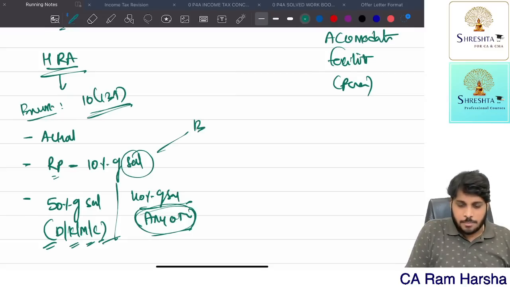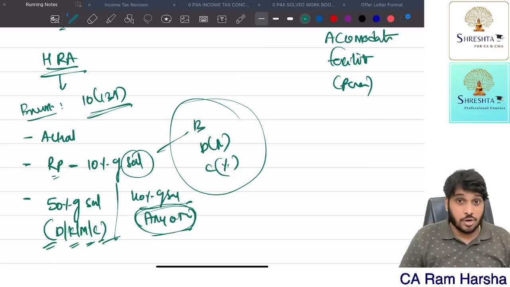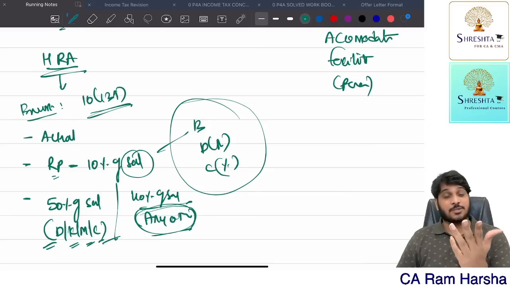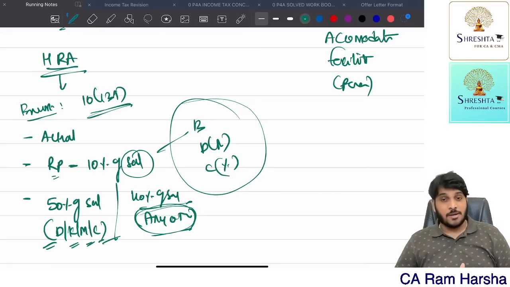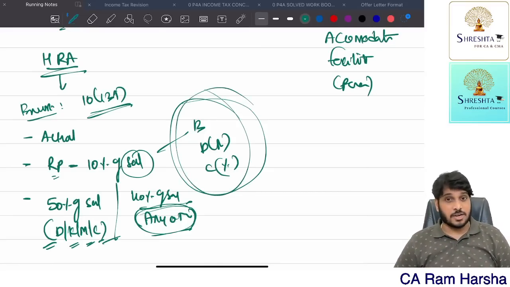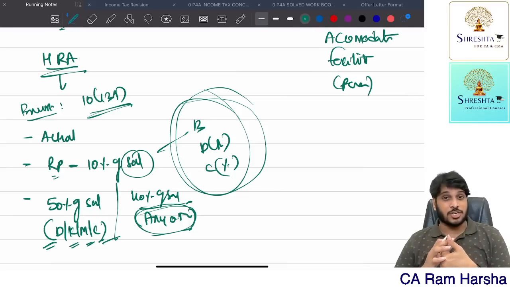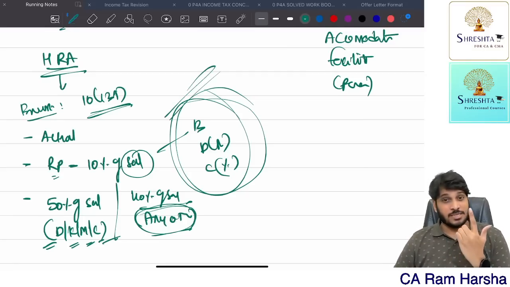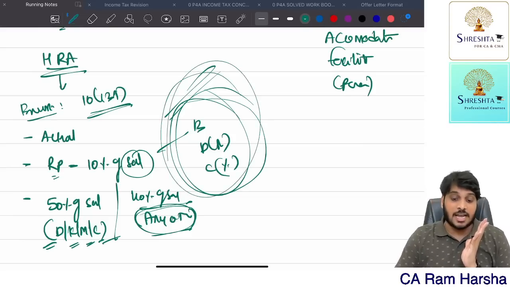Salary means what? Basic, DA for retirement, commission as percentage of turnover. I told you for 5 purposes salary means the same: RPF, HRA, gratuity where Act is not applicable, leave encashment, VRS. In all these 5 cases, salary means basic plus DA for retirement plus commission as percentage of turnover. We already completed gratuity where Act is not applicable. One-time salary we discussed, VRS we completed, leave encashment we discussed, HRA we are discussing now, RPF alone is pending, where this salary definition is applicable.